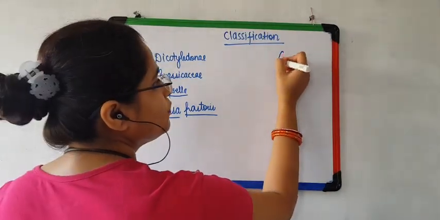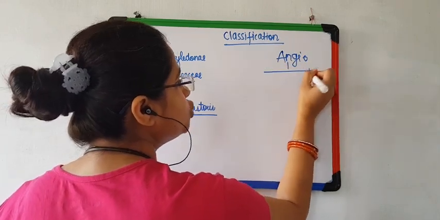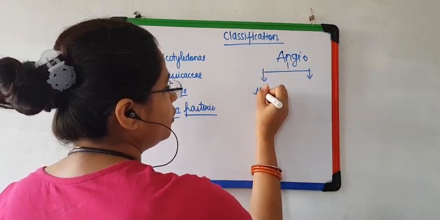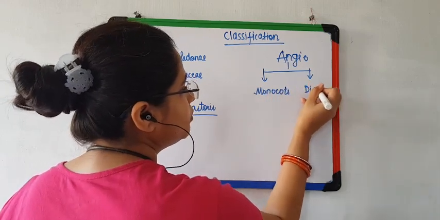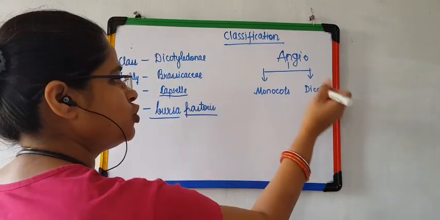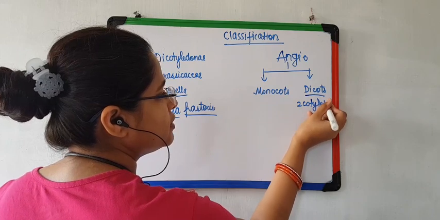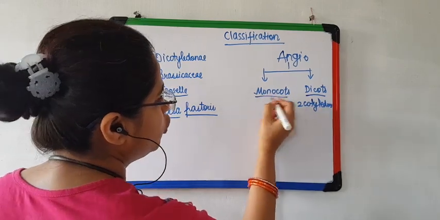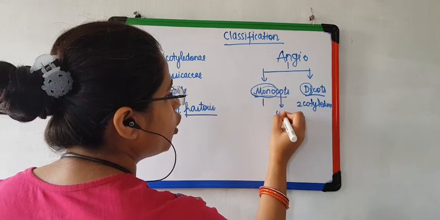We know that angiosperms are divided into two classes. What are they? They are monocots and dicots. But the class which holds the most important plants in angiosperms is dicots. How many cotyledons? 2 cotyledons. Don't forget 11th standard, monocots. Mono means 1, di means 2, cots means cotyledon.